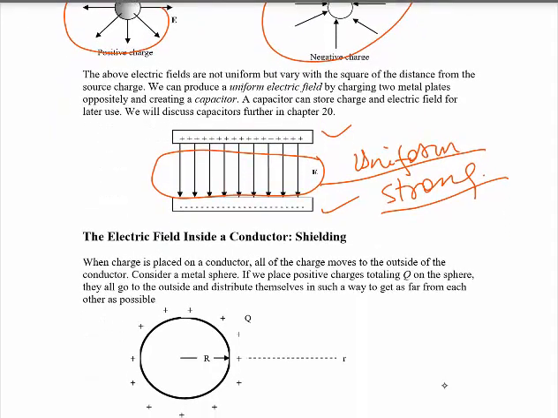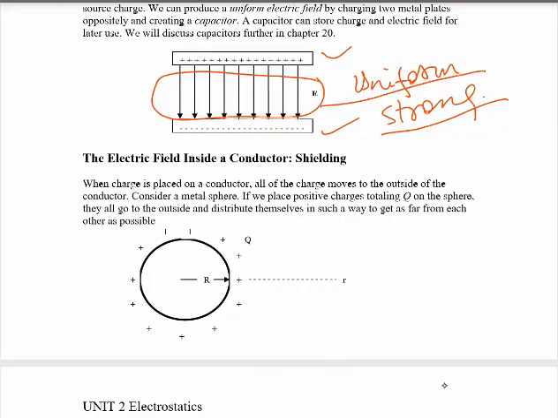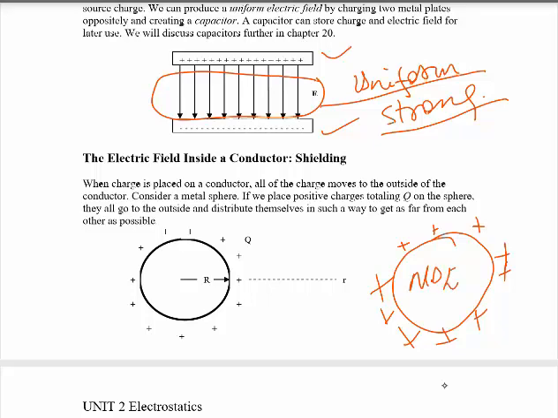Okay, the other thing is electric field inside a conductor. Always, in a charged material, charges lie on the outer surface, on the touchable part of the sphere or the material. Therefore, inside that material there is no charge. Since there is no charge, there is no electric field.